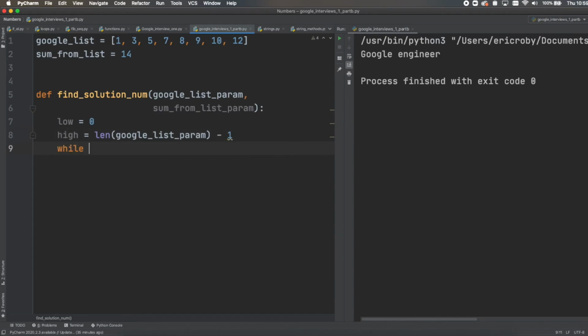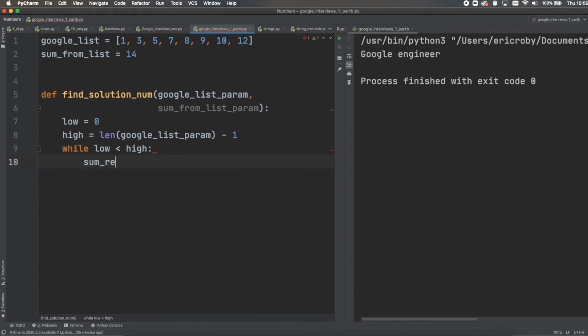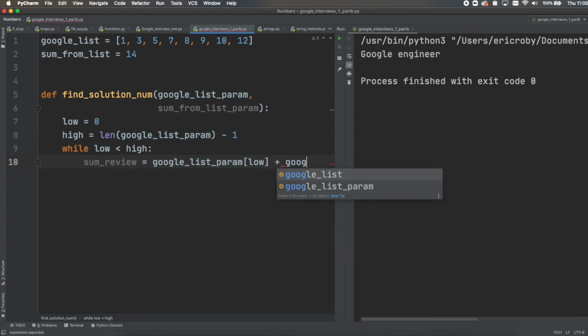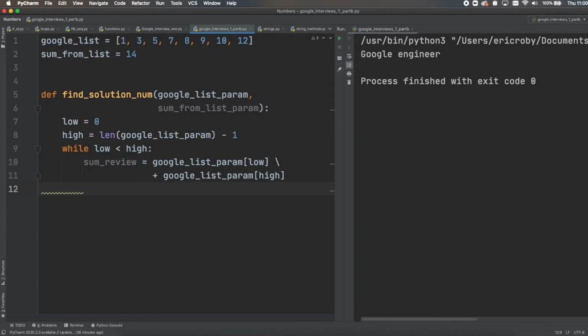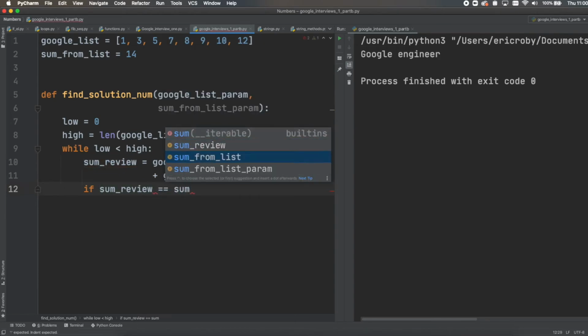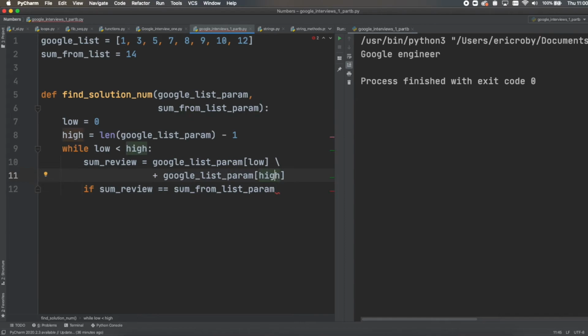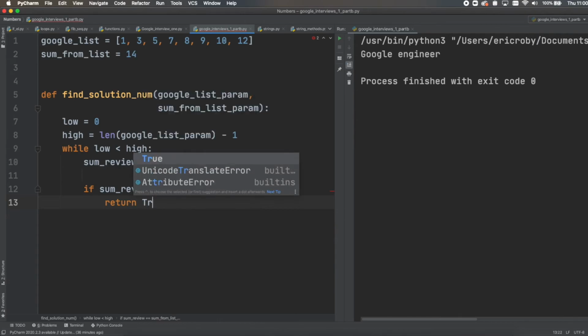We can now say while low is less than high, sum review equals Google list param at the low index plus Google list param at the high index. We can now check to see what this is. So if sum review is equal to the sum list param. So if these two indexes equal the index sum that we are passing in, well, then let's return true.